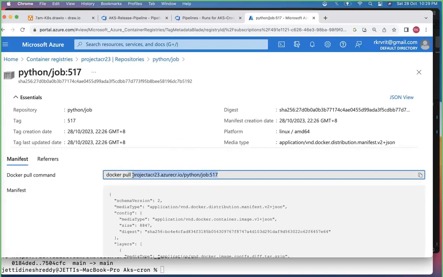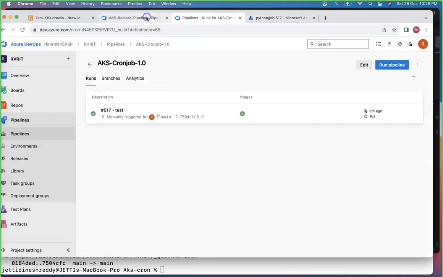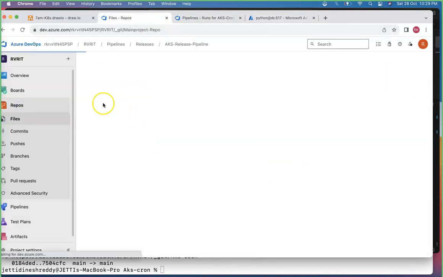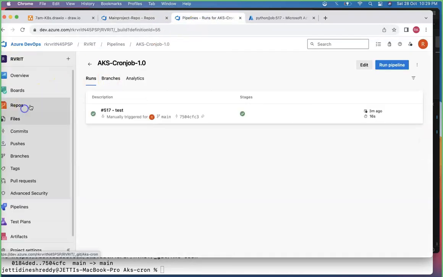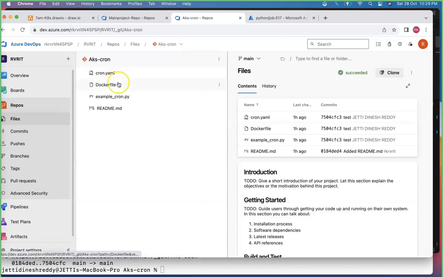And also, by the way, once you are here, AKS release pipeline, go to the repositories. Since you are changing the code, remember one thing: whenever you are changing the code, you always need to modify.